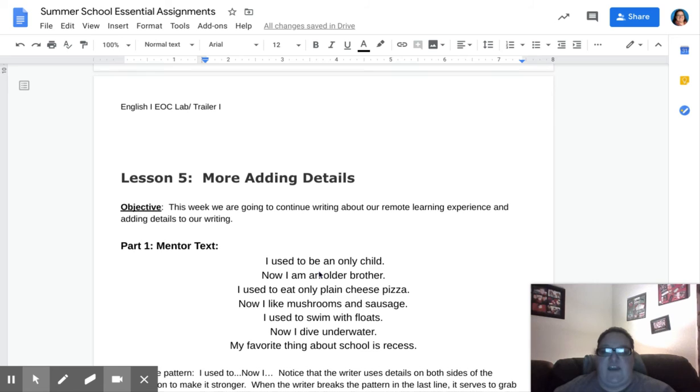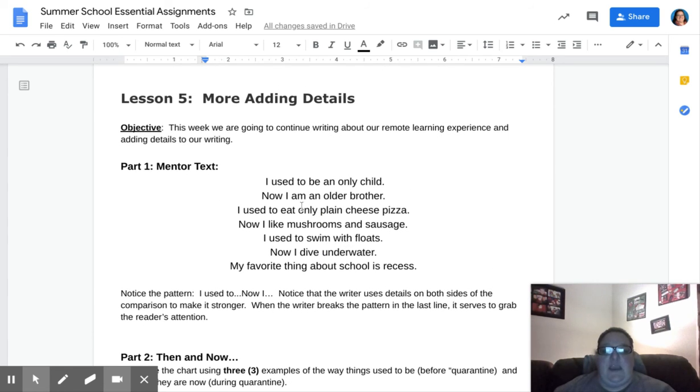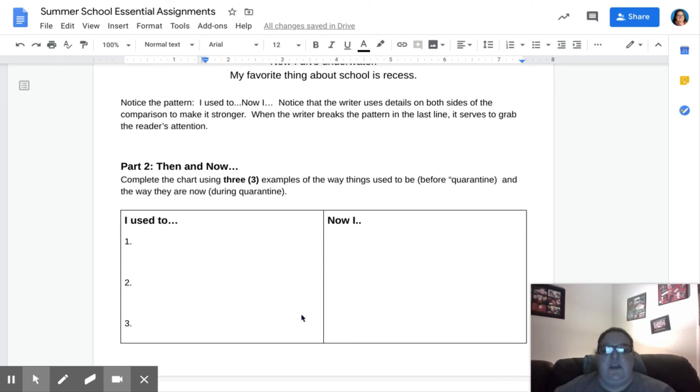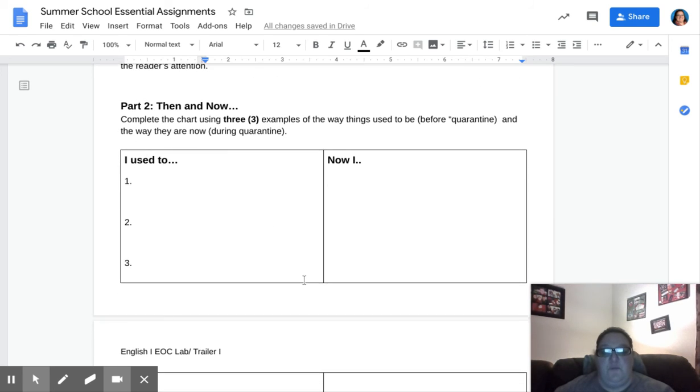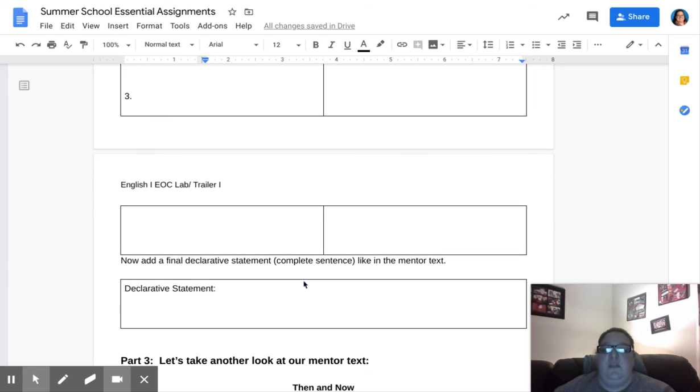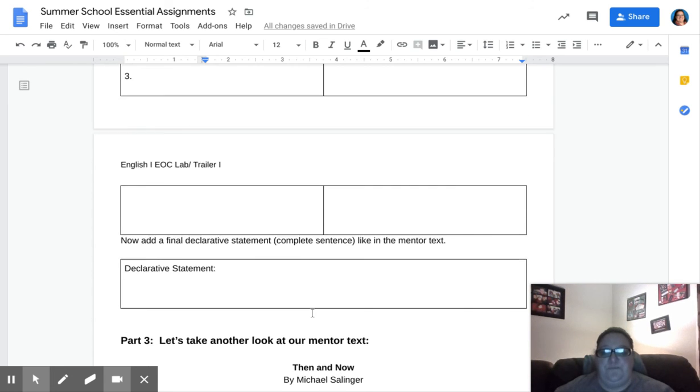All right, lesson 5, adding more details. Once again, we have a mentor text. You're going to notice the pattern, I used to, now I. Then you're going to write 3 of your own examples of the way things used to be and the way things are now. These statements or examples don't have to be complete sentences. They can be brief examples. And then you're going to write a final declarative or complete sentence. Again, look back at that mentor text to help you.